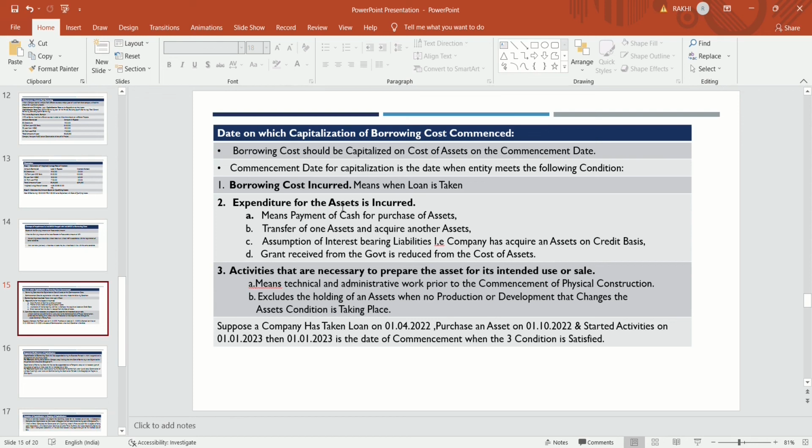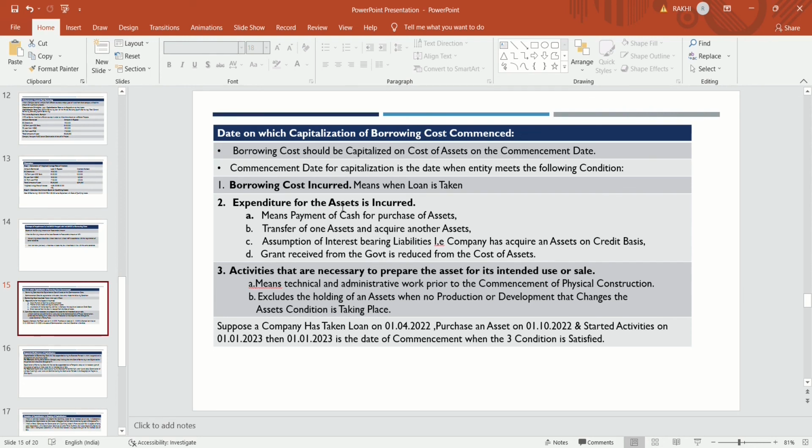And the date on which any activity has been started to prepare the asset for its intended use or sale. If the company has made any activity that is necessary to prepare the asset for its intended use or sale, then that activity is also taken into consideration for determining the commencement date.